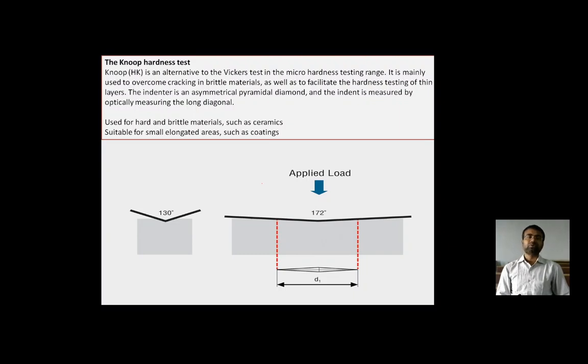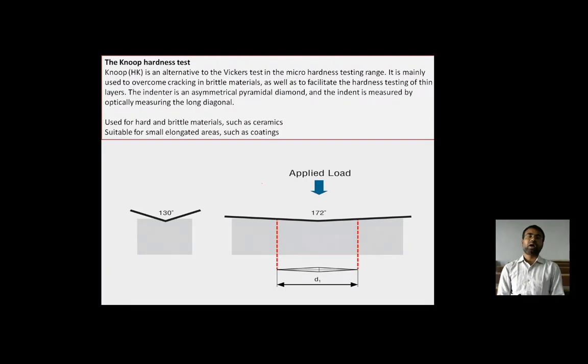It is mainly used to overcome cracking in brittle materials as well as to facilitate hardness testing of a thin layer, according to the angle of that indenter. The indenter is a symmetrical pyramid diamond, and the indent is measured by optically measuring the long diagonal.